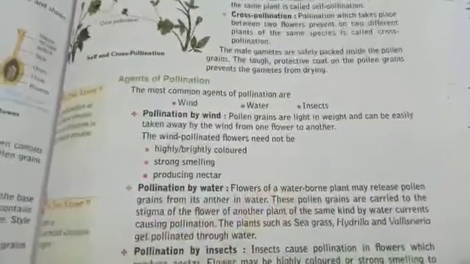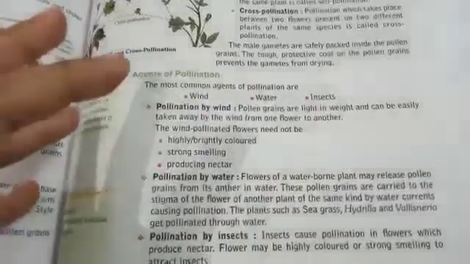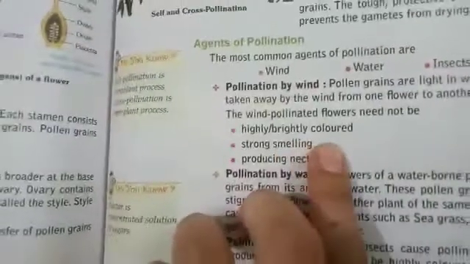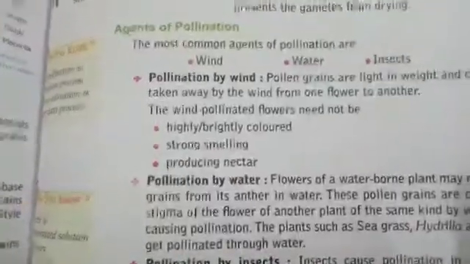Pollen grains that are light in weight can be easily taken away by the wind from one flower to another flower. We know that things which are light can easily flow in the air. So light pollen grains are easily carried by the wind from one flower to another. Wind-pollinated flowers need not be highly or brightly colored, strong smelling, or produce nectar. These things they do not need.